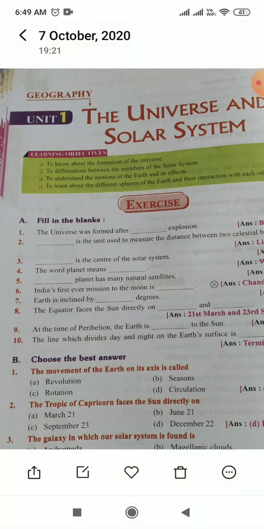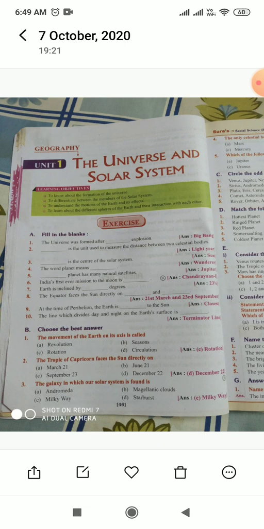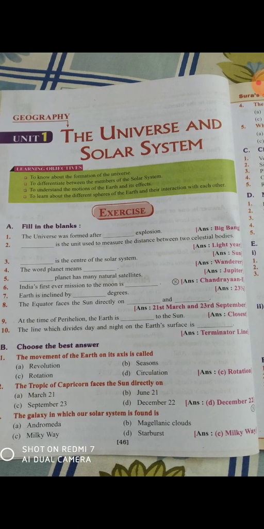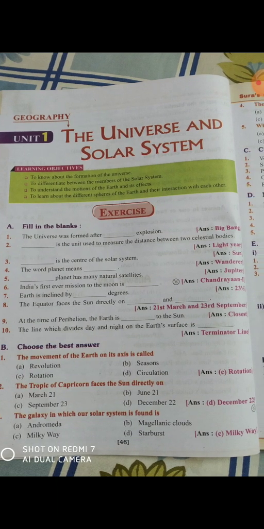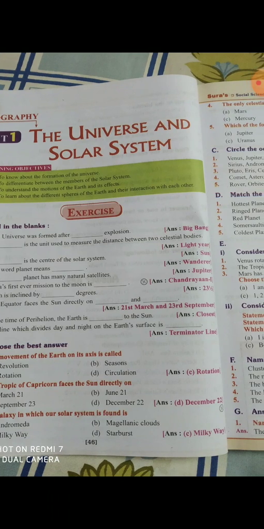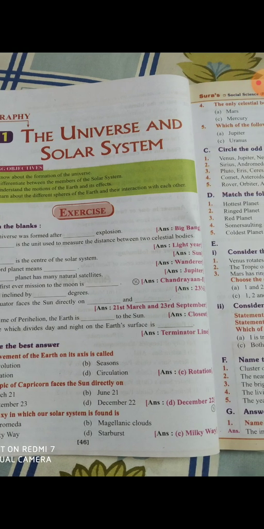Next one, the Tropic of Capricorn faces the sun directly on March 21st, June 21st, September 23rd, December 22nd. What is the answer? December 22nd. Next one, the galaxy in which our solar system is found is Andromeda, Magellanic Clouds, Milky Way, Starburst. Milky Way.